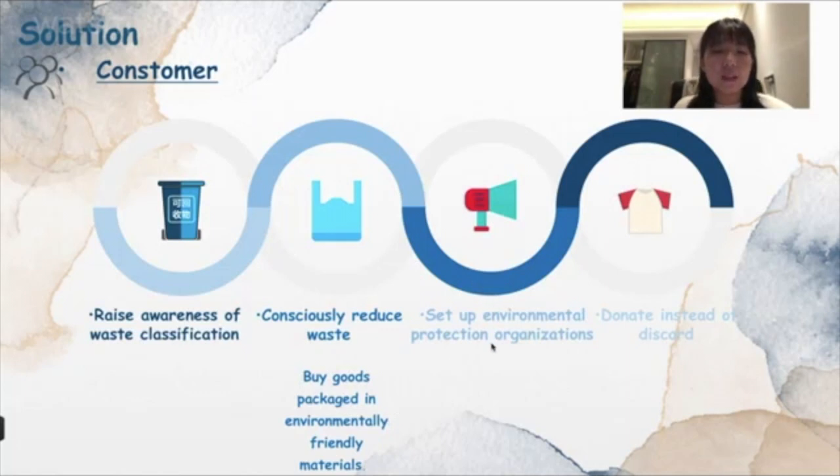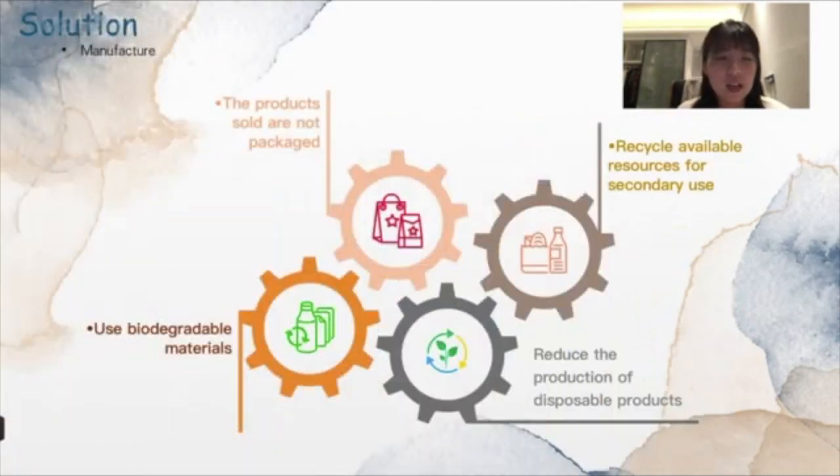At the same time, some environmental protection organizations should be set up to spontaneously publicize the harm caused by environmental pollution to more people. Waste can be reduced by donating things such as clothes, shoes, and furniture, rather than throwing them away. Finally, as a manufacturer, it is necessary to prohibit excessive packaging of products sold with discardable materials regardless of cost, and recycle available resources for secondary use as far as possible. Finally, no production, no consumption, so reduce the production of disposable products.